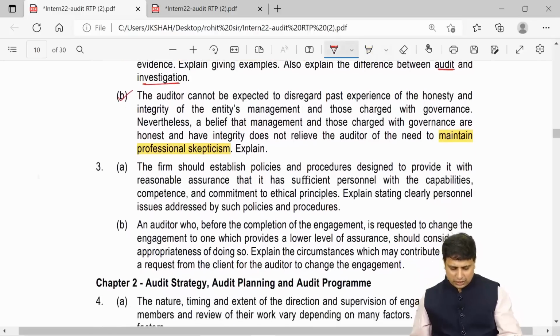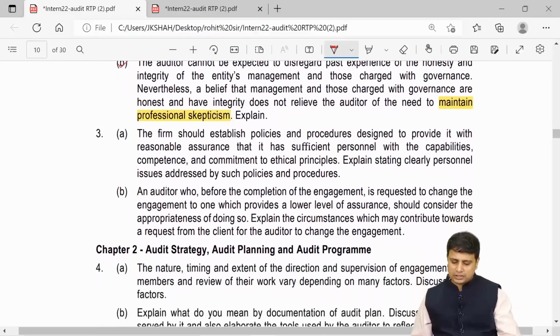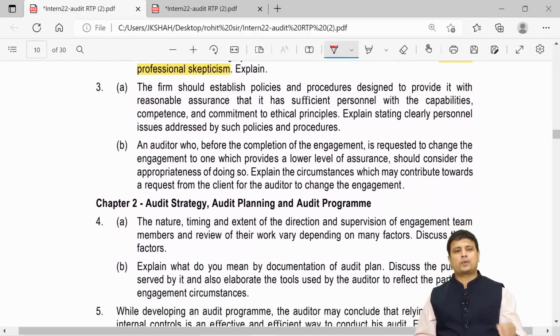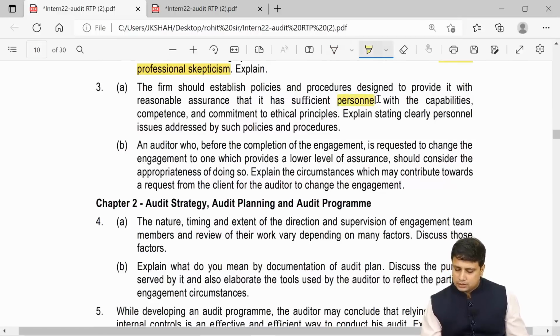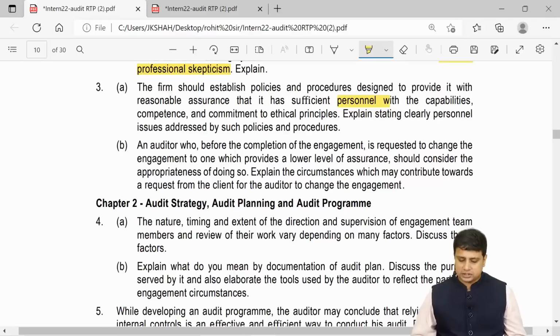Next, question number 3A. The firm should establish policies and procedures designed to provide reasonable assurance that it has sufficient personnel with capabilities, competence and commitment to ethical principles. Explain, stating clearly the personnel issues addressed by such policies and procedures.